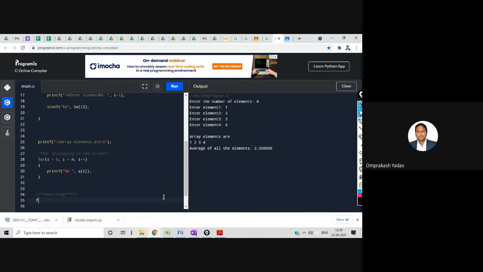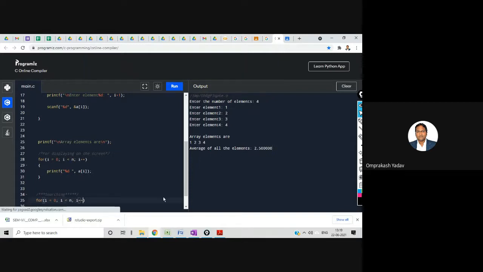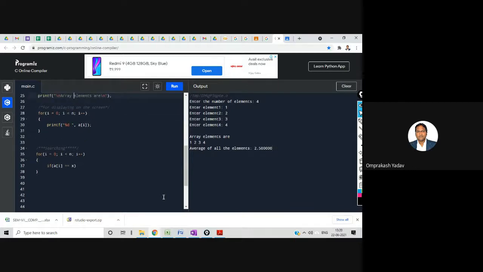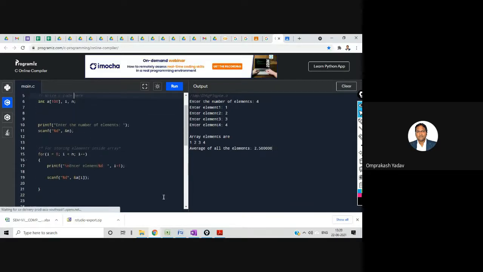So what I'll do, I'll apply my loop for i equal to 0 till i is less than n, i plus plus. Here I'll say if, because I need to pick one element from the array, that is a of i. First time i will be 0, so it will pick the 0th element. a of i is equal to what, x. We have not taken x, so let's declare this x first.